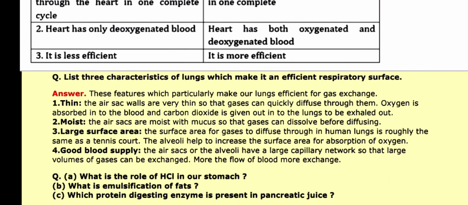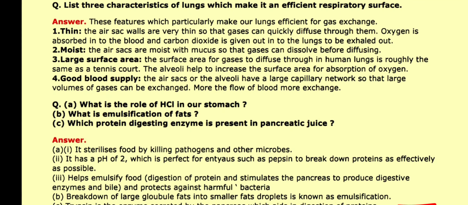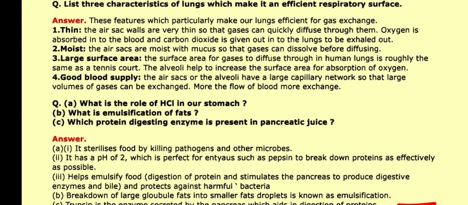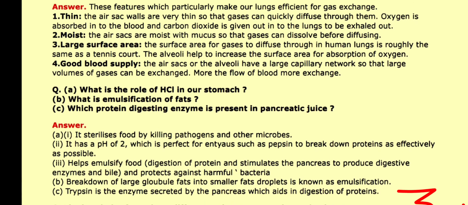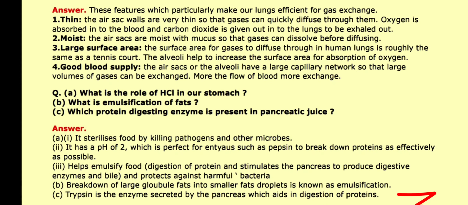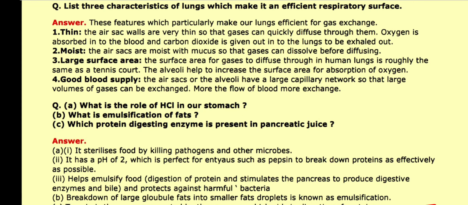Q. List 3 characteristics of lungs which make them an efficient respiratory surface. Answer. These are the features which particularly make our lungs efficient for gas exchange. 1. Thin. The air sac walls are very thin so that gases can quickly diffuse through them. Oxygen is absorbed into the blood and carbon dioxide is given out into the lungs to be exhaled. 2. Moist. The air sacs are moist with mucus so that gases can dissolve before diffusing.